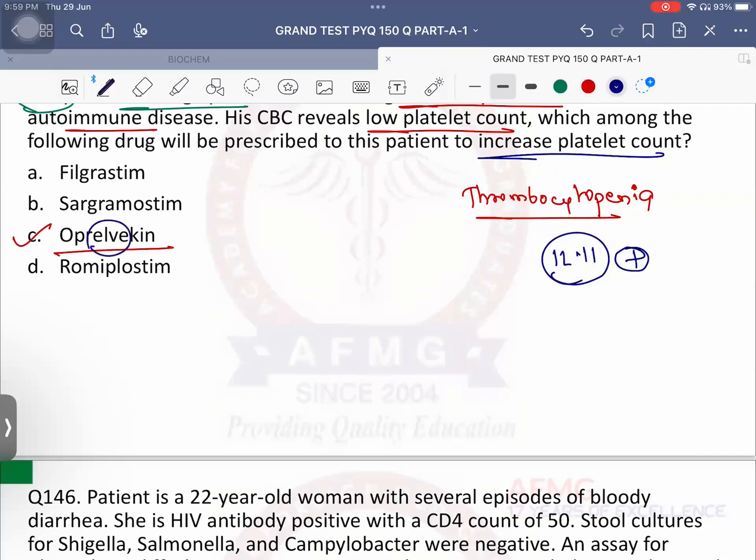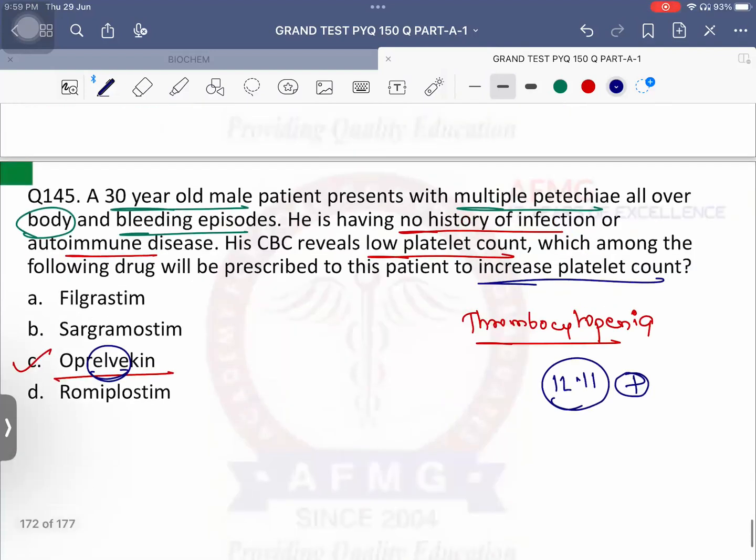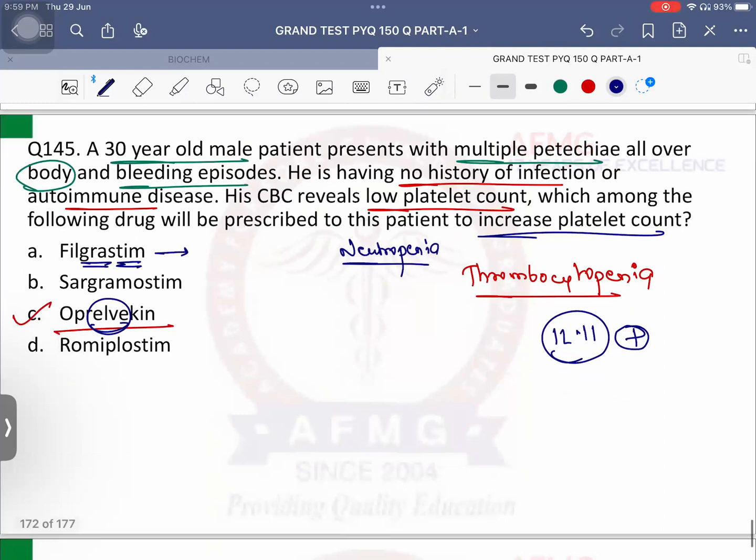An interleukin 11 activator is a drug known as oprelvekin. Remember 11 like this. So oprelvekin is an interleukin 11 stimulator which causes thrombopoiesis, that is increased platelet synthesis. Filgrastim, a granulocyte colony stimulating factor, is usually given when there is neutropenia in the patient. Sargramostim is granulocyte monocyte colony stimulating factor, and that is usually given in cases of granulocyte as well as monocyte deficiency in the patient.